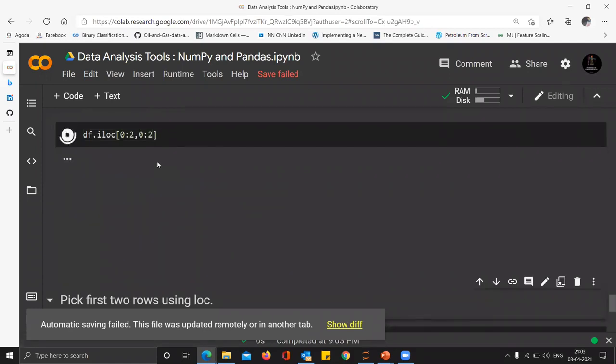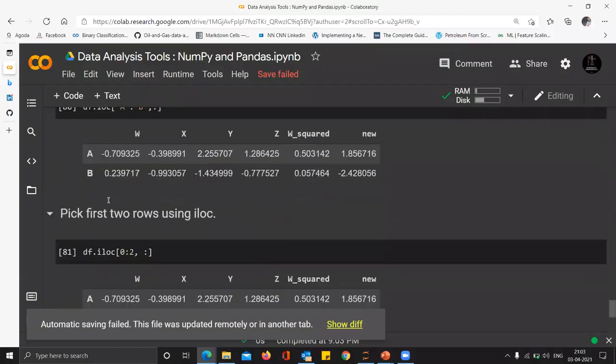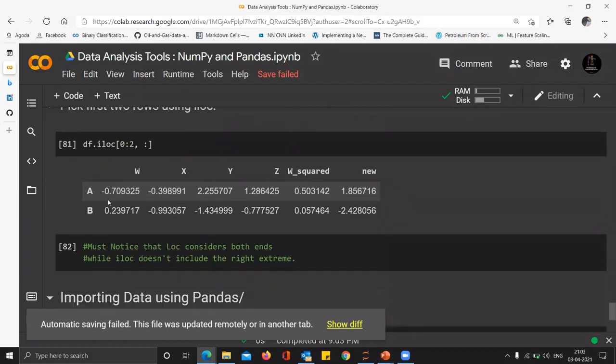And you can see, again, the same data. So that's exactly the difference between loc and iloc, but the purpose is the same. It just depends on how you want to play the game. This is exactly what I've shown, with two more examples.